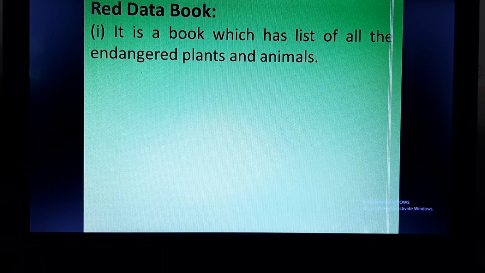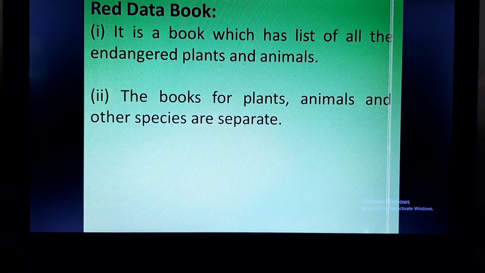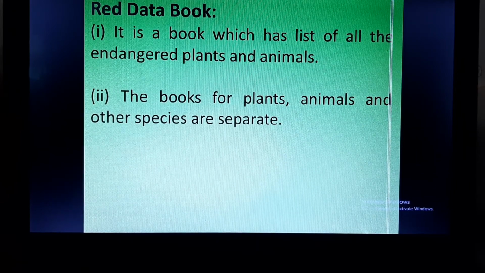So Red Data Book is a book which is published by the IUCN, which is International Union for Conservation of Nature, and these books are separately there for plants, for animals and for other species. For example, a separate Red Data Book will be published for endangered butterflies or endangered vertebrates or some other species. So these books are separately published for different species, plants and animals.